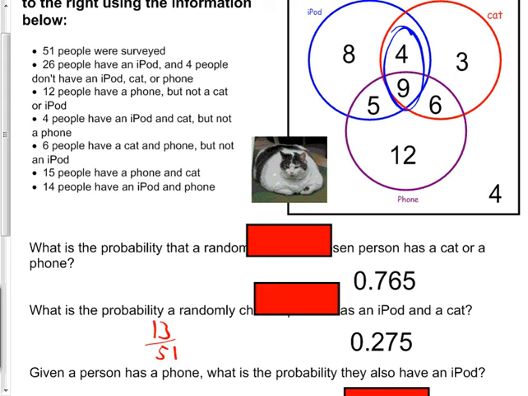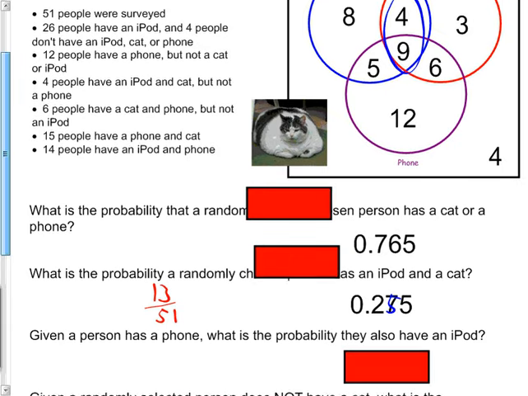13 out of 51. Are we agreed that that's what it is? Okay, and then I just got to grab a calculator here. 13 divided by 51. 0.255. Yeah, 0.255 instead of 0.275. All right. Thank you for helping me find that mistake.